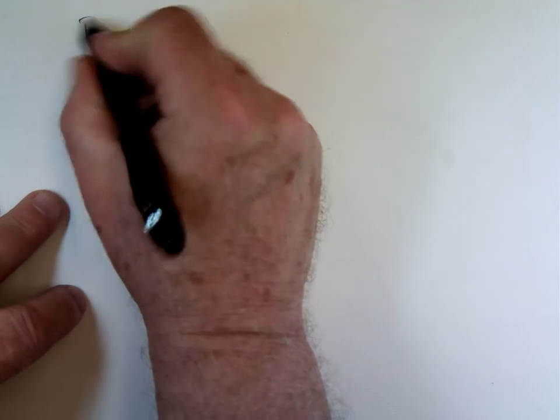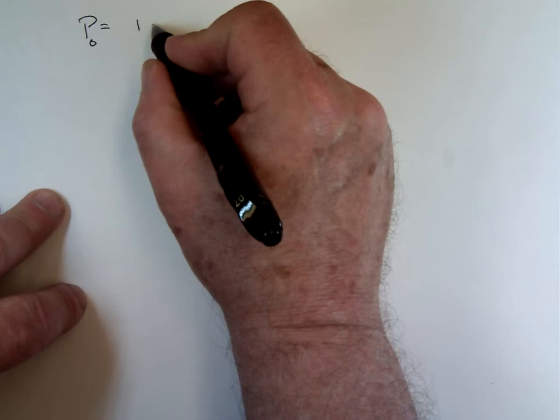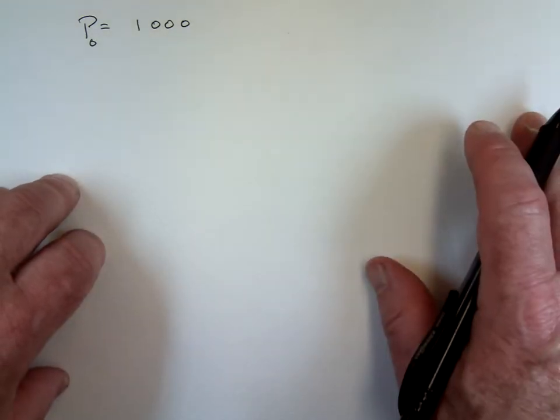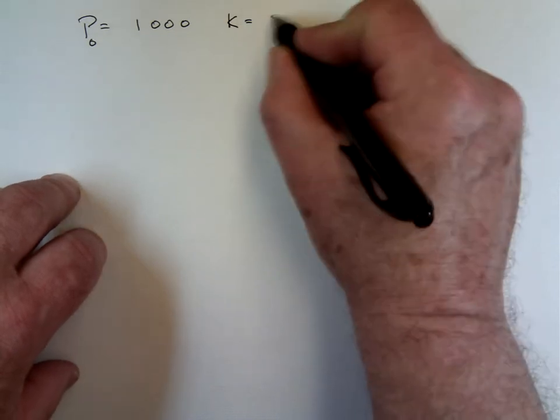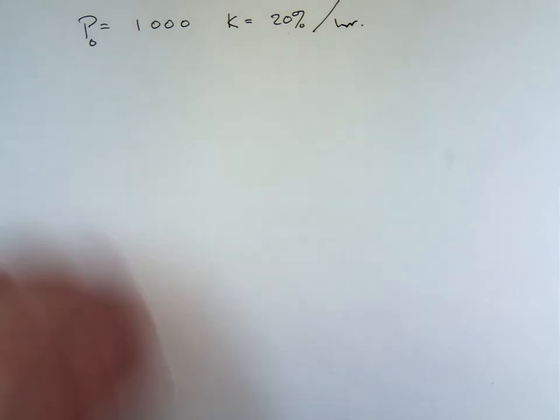Population 1, you'll get something like this. Initial population is something or other. 1,000 viruses, avian flu virus or something, which is making the rounds now. 10 billion chickens affected, I guess. But anyhow, let's say 1,000. You have a rate of growth of, let's say, 20% per hour. I would ask you for doubling time, okay?